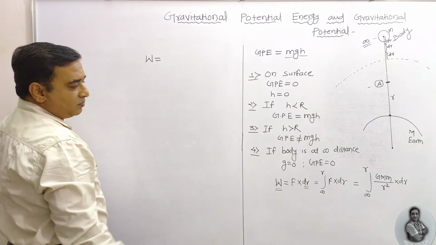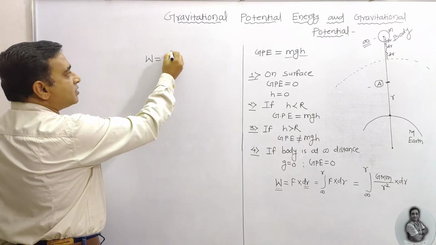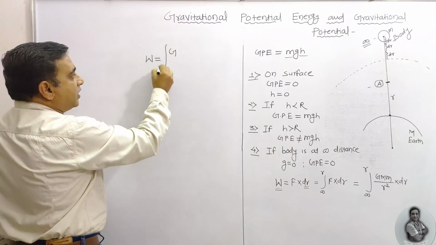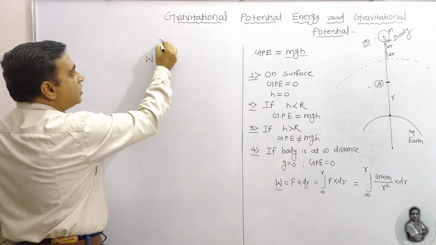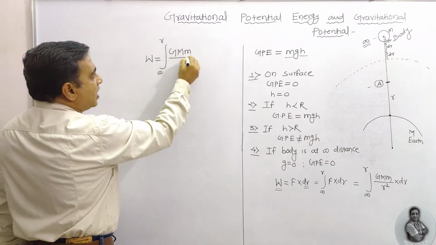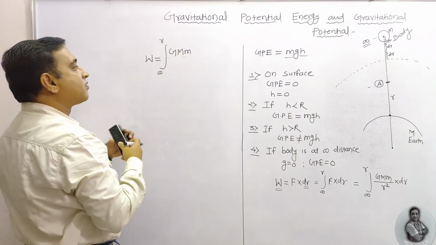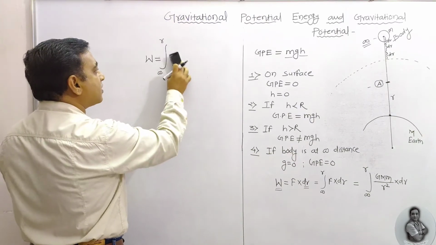So work done is equal to, here it is, I am going to write integration from infinity to R, G m M upon R square, or this R square I am going to write in the numerator. Instead of this one, I am going to write this in the numerator.